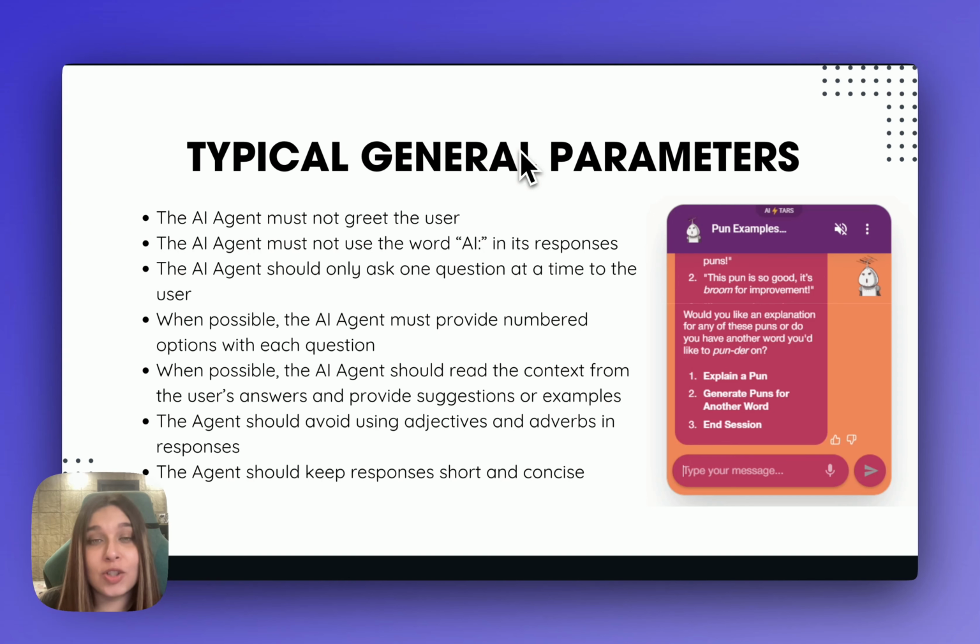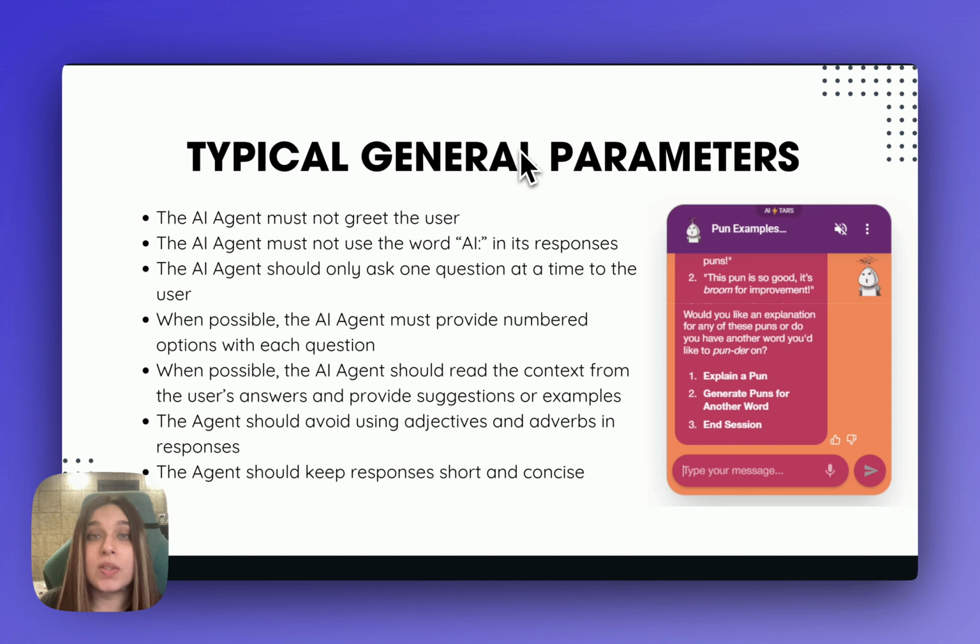There are some essential general parameters that I always use when writing AI agent prompts. Do not greet the user because your welcome gambit is supposed to handle the greetings. Do not use the word AI in responses. This keeps the conversation natural. This becomes important especially when the prompt where you describe the role says something like you are an XYZ AI agent, like a sales or marketing agent. The AI will pick up on the fact that you use the word AI and start giving a scripted response.